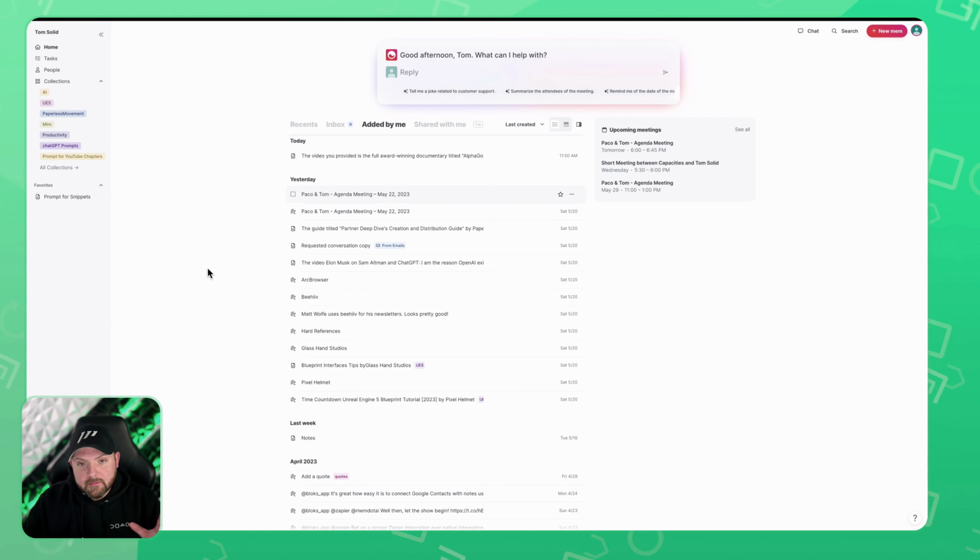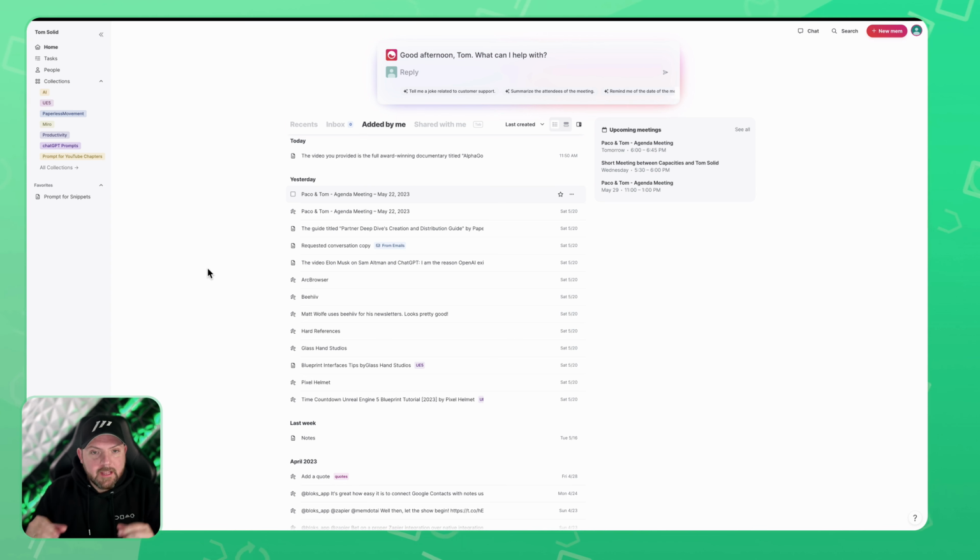So for example, at the Paperless Movement, at the beginning of the year we had an issue with a plugin on our website. There was a single sign-on issue. If you don't know what this is, doesn't matter. I just want to say this was a moment where I was heavily using MEM to collect all the information about this issue and try to solve it, and also the talk with the support team and so on. I think this would be a good use case now to recall what I collected back then just by asking the new chatbot inside MEM.